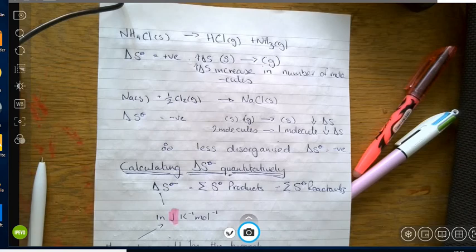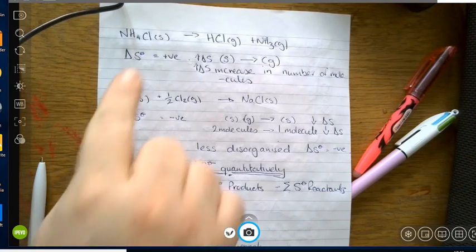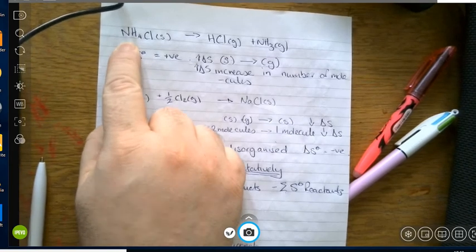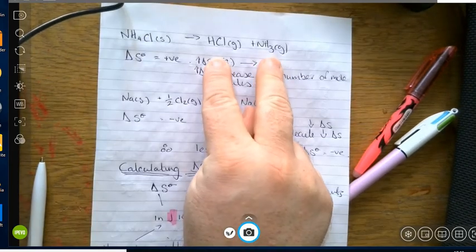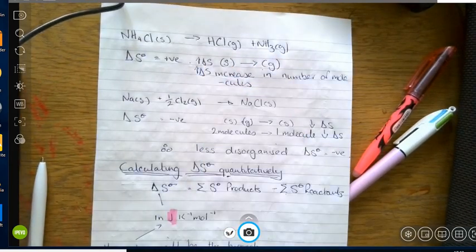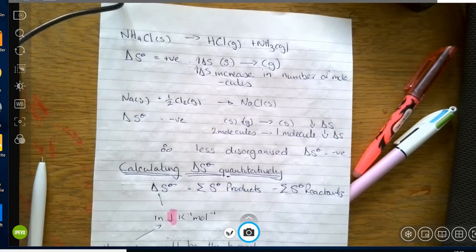which is more disorganized. What you've also got is one molecule of reactant and two molecules of product. So you're also increasing the number of molecules, it's gone from 1 to 2, so that increases the entropy of the system as well. So that definitely is a positive entropy correlation, both of them are increasing it.